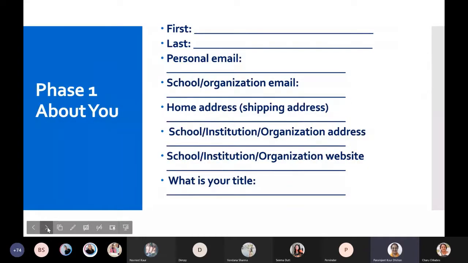So phase one, first name and last name. I would prefer to write Paramjit Kaur as my first name and last name as Jillo. And then the personal email. Now this personal email is all about the Office 365 email. Am I right, Charu ma'am?